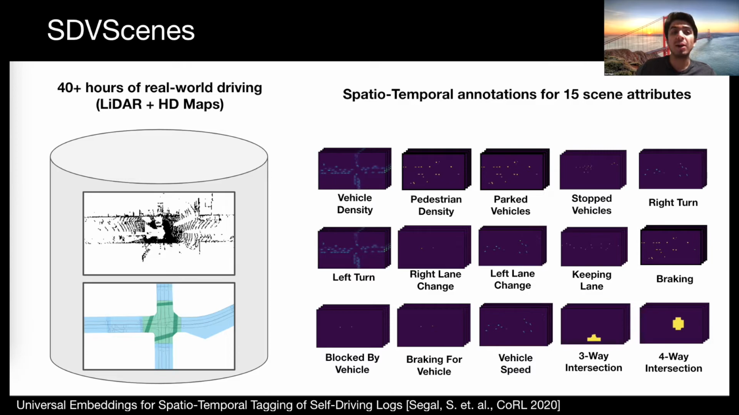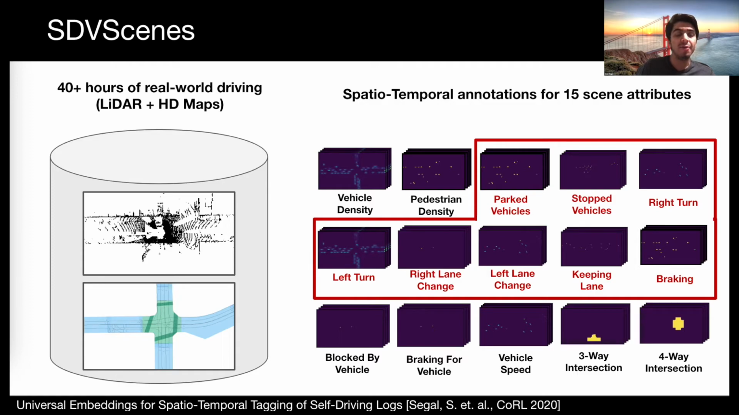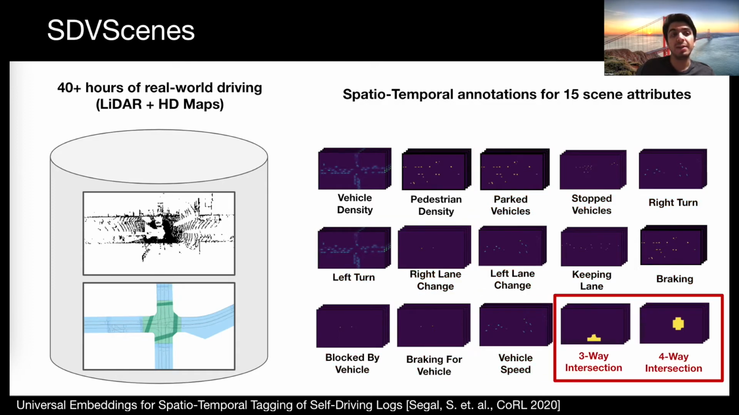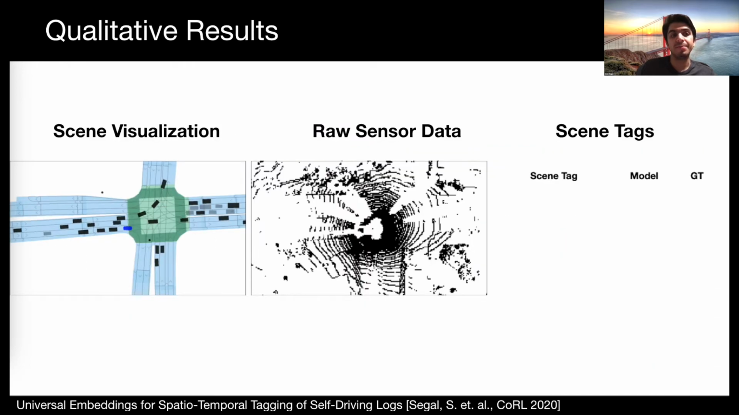We evaluate our model on a new large-scale dataset, SDV scenes, with sensor observations, HD maps, and annotations for 15 diverse scene attributes, including actor density, vehicle actions, vehicle-to-vehicle interactions, vehicle speed, and the map topology. Let's move on to some examples of qualitative scene tags produced by our model, given only the raw sensor data shown in the center and HD maps, not the actor bounding boxes shown for visualization.